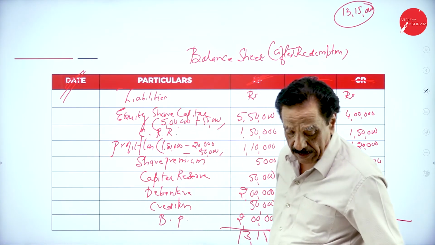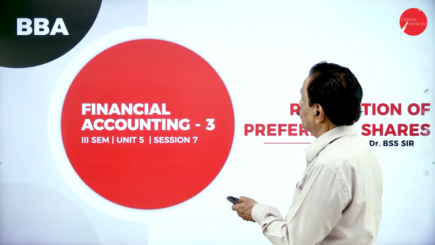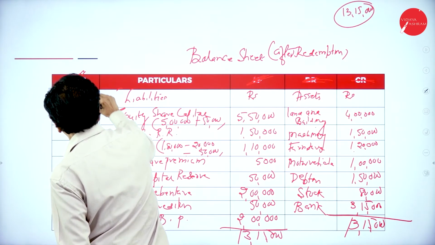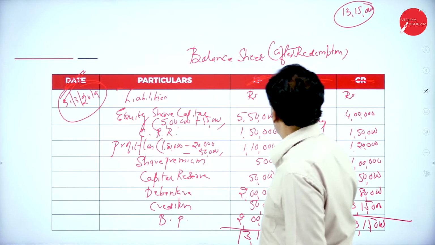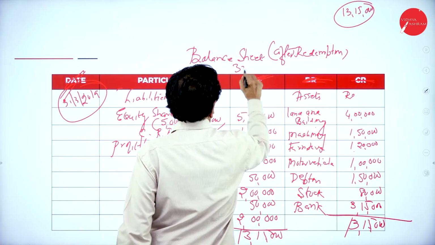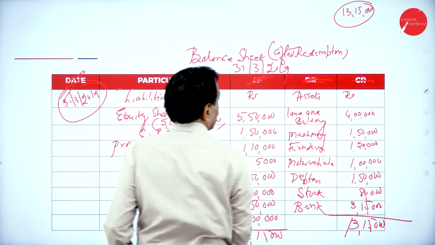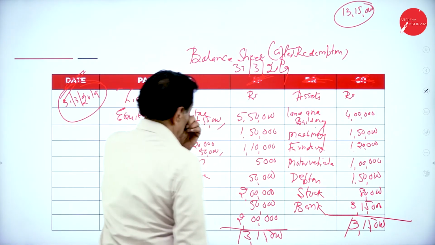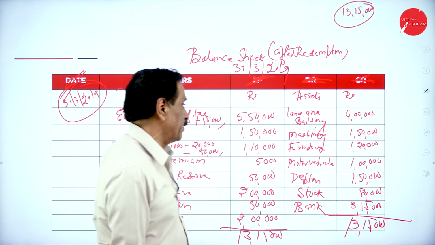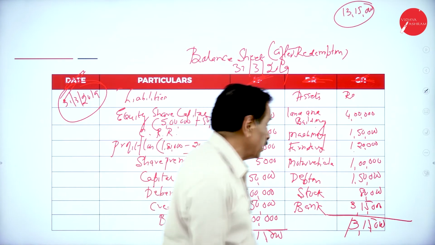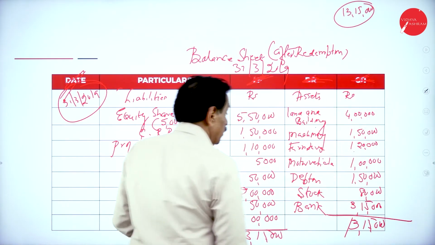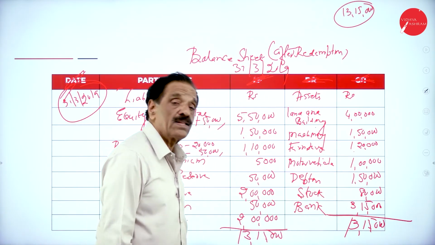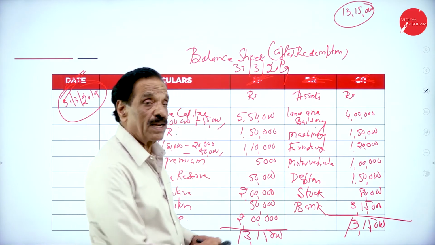So here the date of the balance sheet is 31/3/2019. Here you got assets: land and building 4 lakh, machinery 1 lakh 50,000, furniture 1 lakh 20,000, motor vehicle 1 lakh. Investment won't come, it has been sold out. Debtor is 1 lakh 50,000, stock is 80,000. As per the bank balance, cash at bank is 3 lakh 15,000.